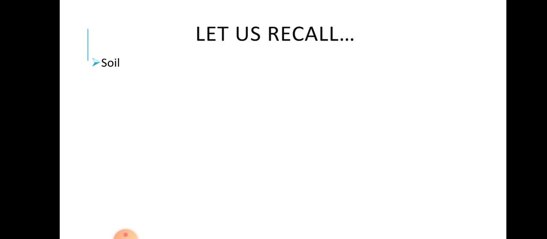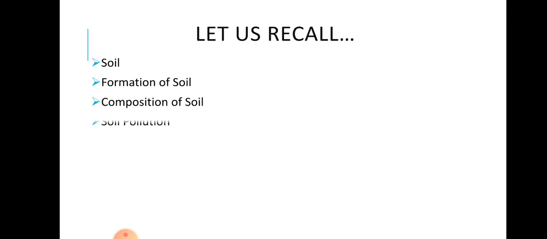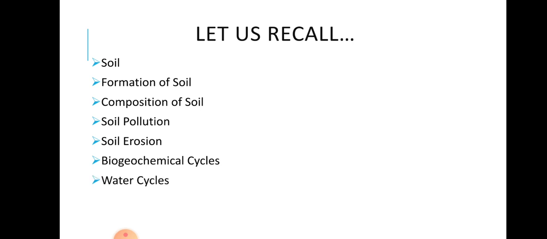Okay, now let us recall what we have studied. We discussed soil, what soil is and how soil formation takes place, and the various factors that contribute to the formation of soil. Then we discussed the composition of soil, what components are present in soil. Then we discussed what soil pollution is, and soil erosion also, what soil erosion is and how it can be prevented. Then we discussed biogeochemical cycles, and under biogeochemical cycles we discussed the water cycle.